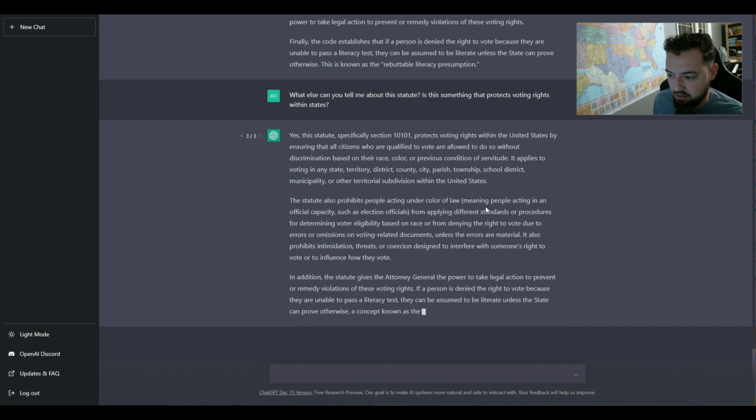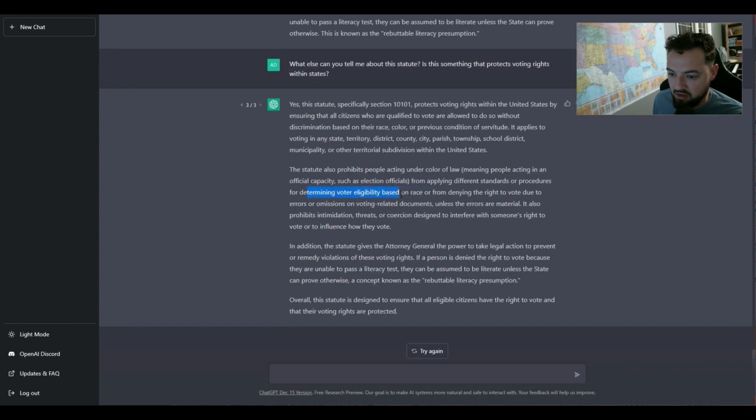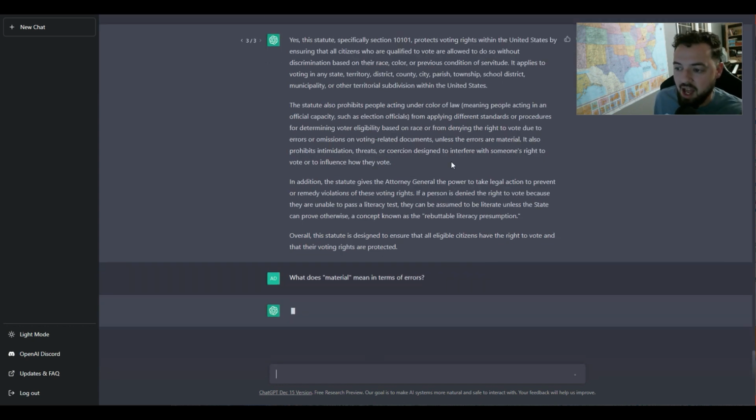Let's see. Yep, there's no voter eligibility in any state that could possibly be applied by right or denying the right to vote due to errors or omissions on voting-related documents unless the errors are material. I wonder what material means. So I'm going to actually ask, what does material mean in terms of errors? Actually, just curious how that word is applied.